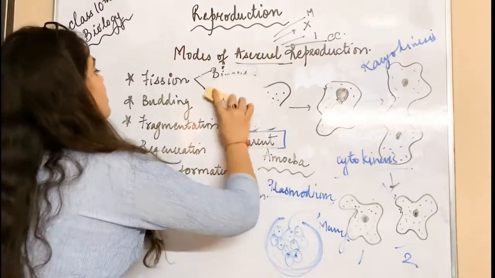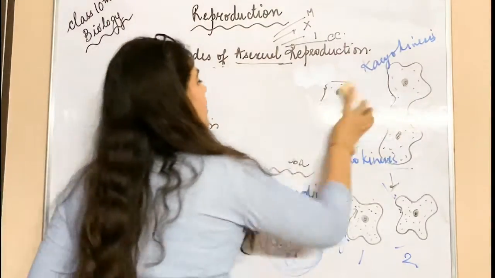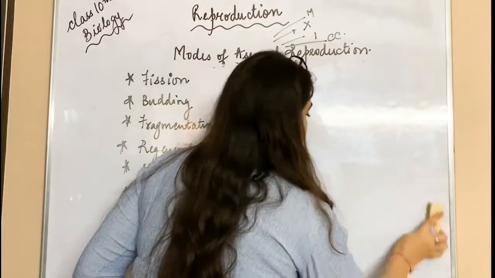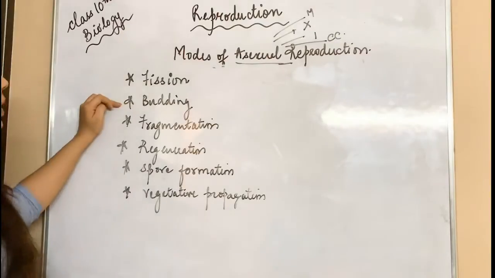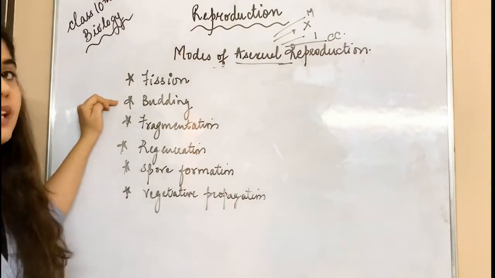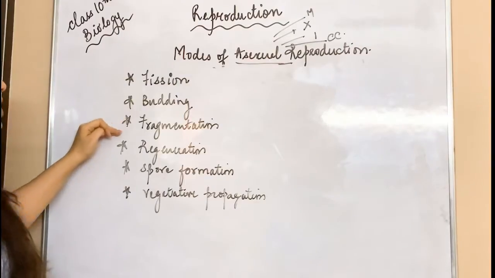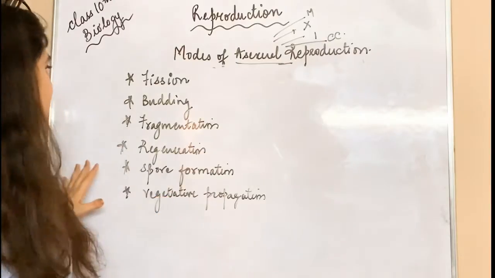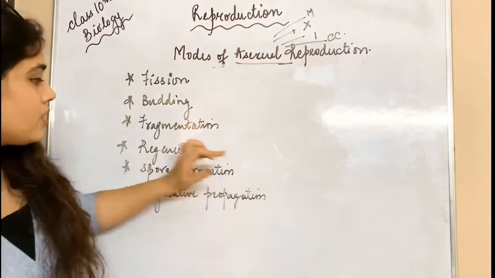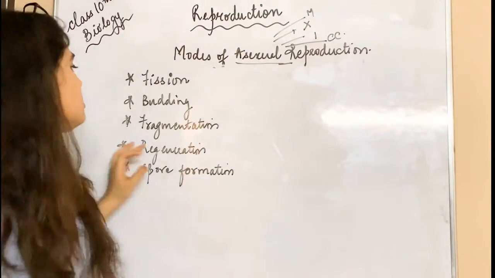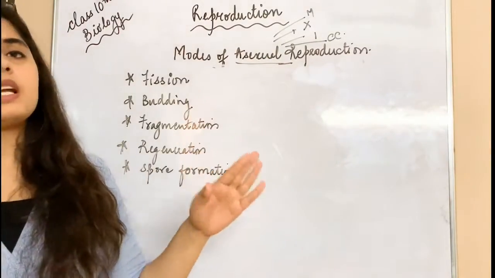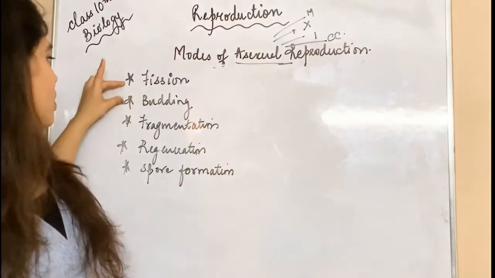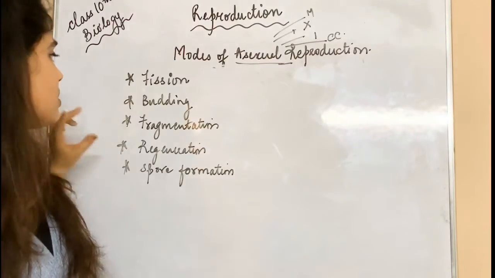Now we will move on to the next topic, budding. Budding takes place in yeast cells and in hydra. Fragmentation takes place in Spirogyra, and then there is regeneration. By mistake I have written vegetative propagation, but it will not come here, very sorry. We will study spore formation, and vegetative propagation separately, not in this video. We will study broadly budding, fragmentation, regeneration and spore formation.